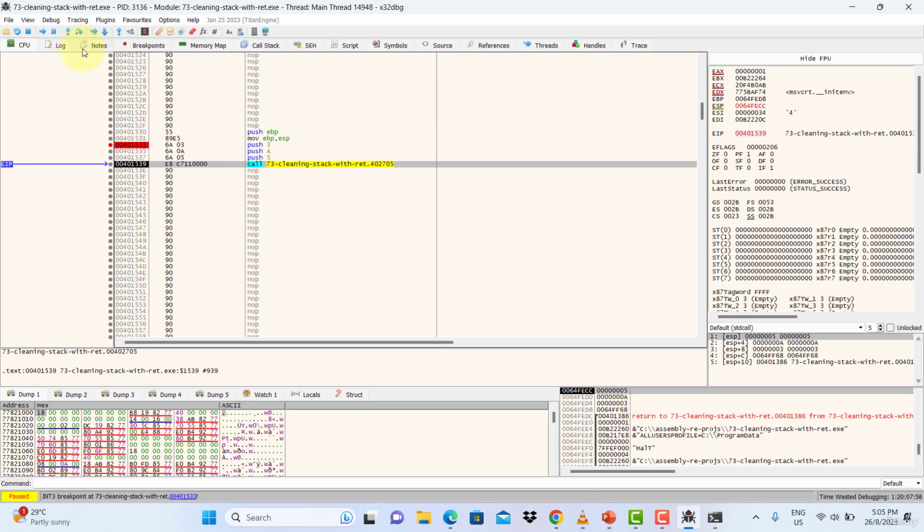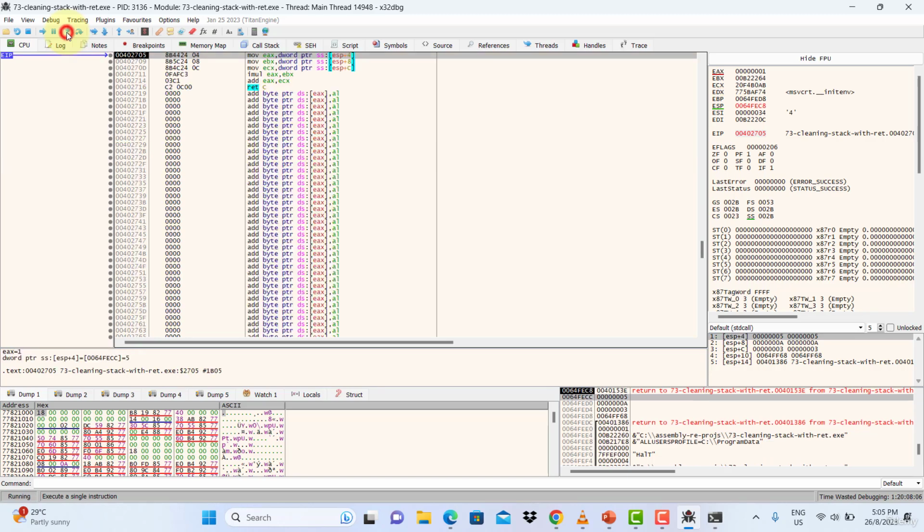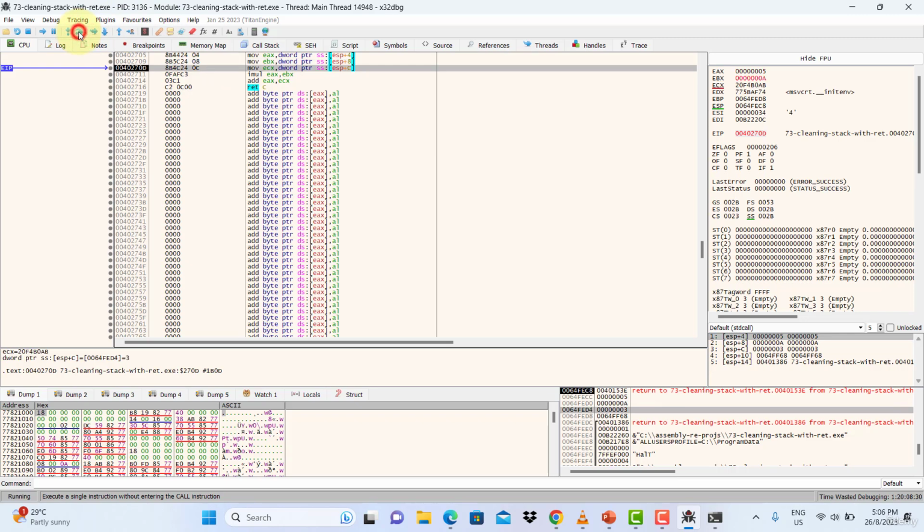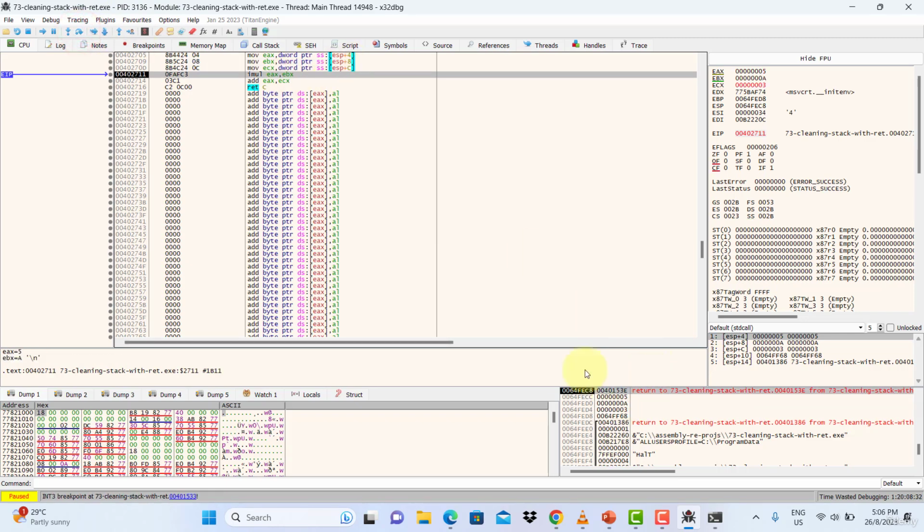Now we are going to step into this call. When you step into this call, it's going to push the return address to the stack. So this address will be pushed to the stack next. Let's see that happening. We step into the call, and now the return address is pushed onto the top of the stack, and below that we have the three earlier pushes, 3, 10 and 5. And now let's step over this. It will move this data 5, 10 and 3 into the registers EAX, EBX and ECX. So let's step over line by line, and it's moved 1, 2 and 3. All the three values from the stack are now moved into EAX, EBX and ECX.